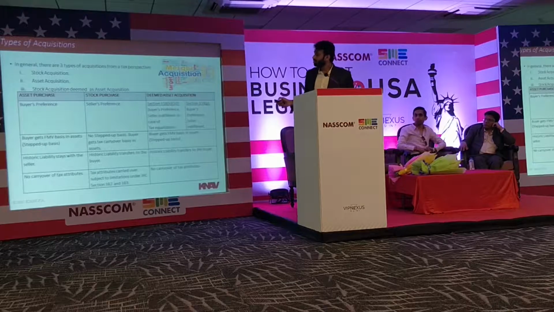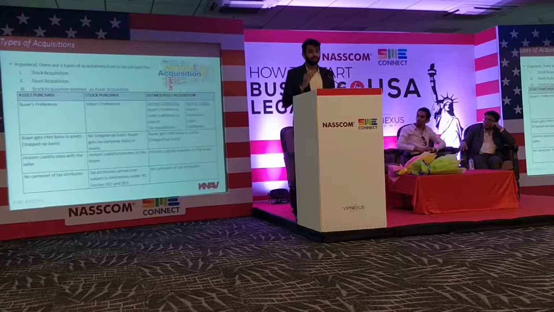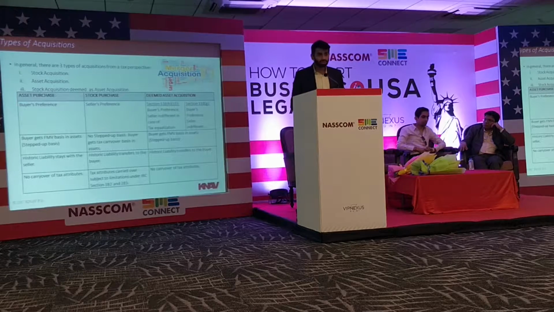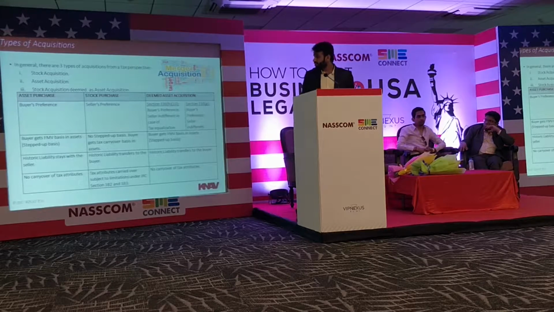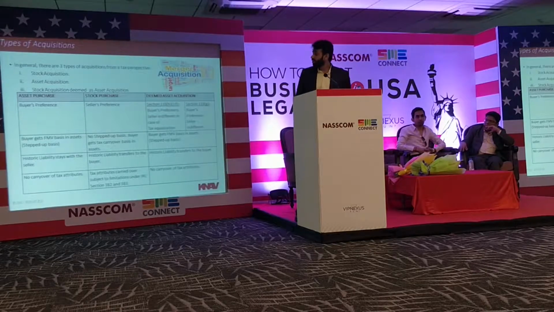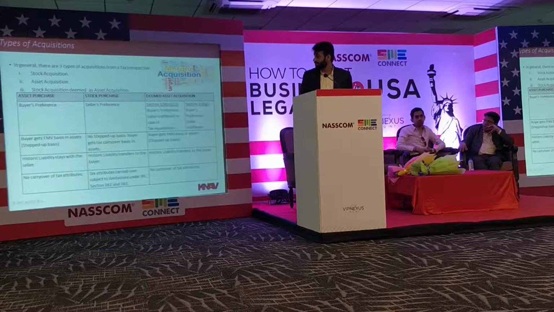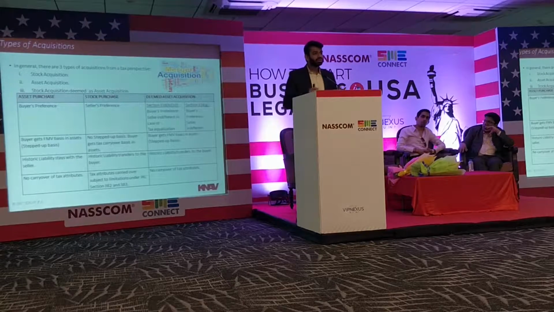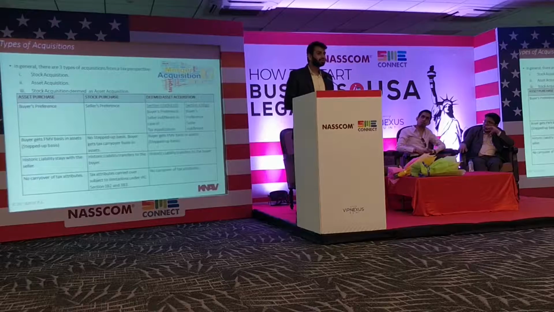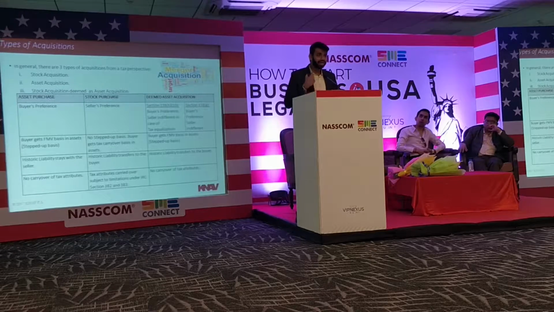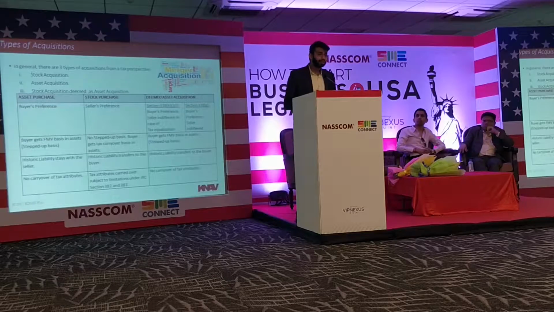So these are the types of acquisitions from a tax perspective that an entity can make in the US: stock acquisition, asset acquisition, and stock acquisition deemed as asset acquisition. The third type that I mentioned is one of the most important points in this. I am acquiring an entity, and I will acquire the shares of that entity. So from a legal perspective, it's a stock acquisition. But there are specific sections, section 338(g) and 338(h), which say that for tax purposes, you can actually treat this as a deemed asset acquisition.